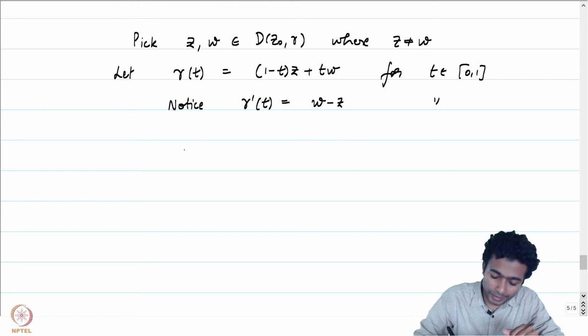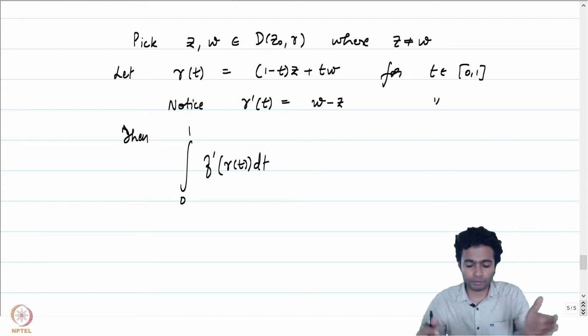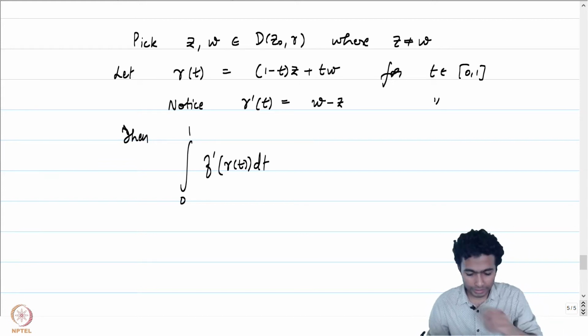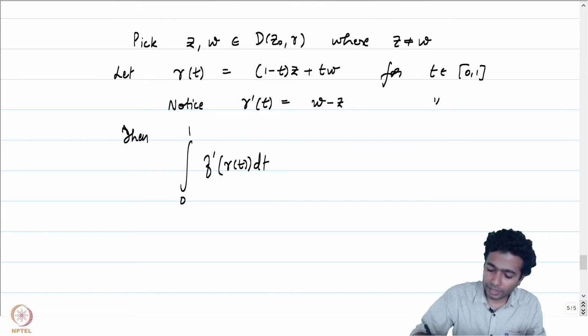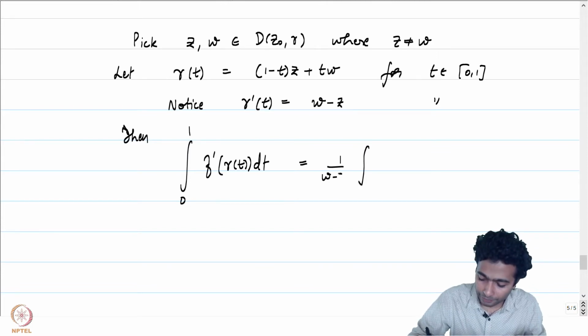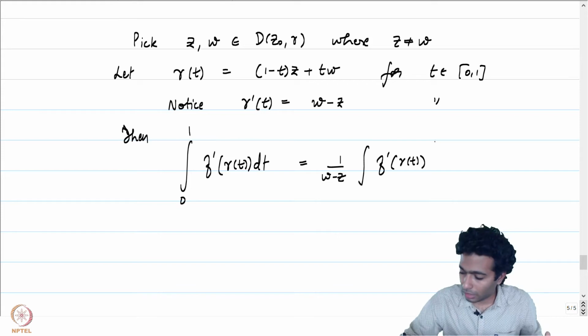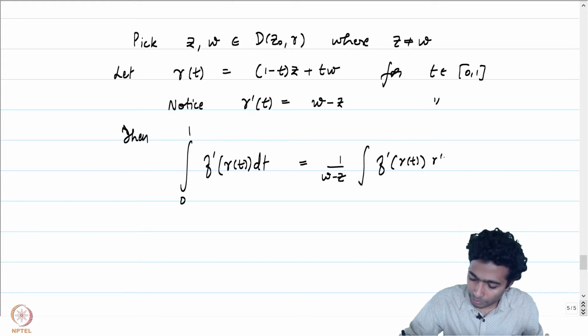Now, if you try to integrate f prime of gamma of t dt from 0 to 1, notice that this is a real integral once we break it up into real and imaginary parts. We can multiply and divide by w minus z here, and w minus z being a constant will come out, and w minus z is also the same as gamma prime of t, dt from 0 to 1.